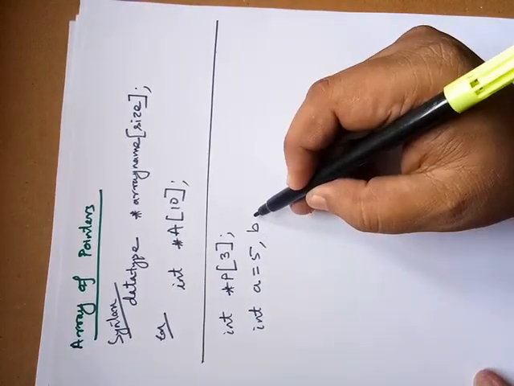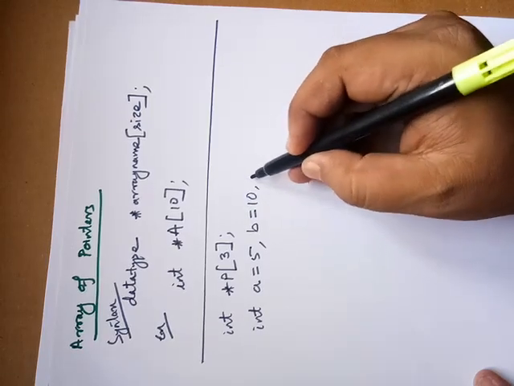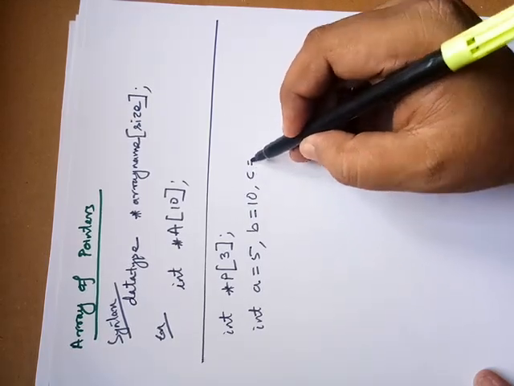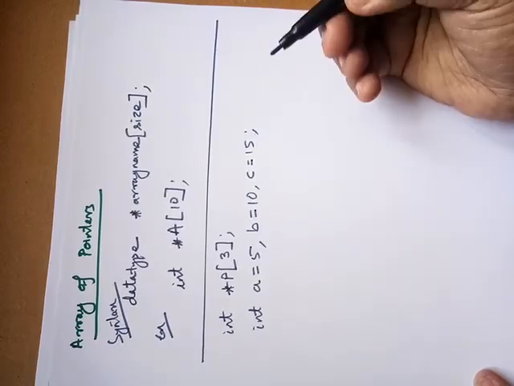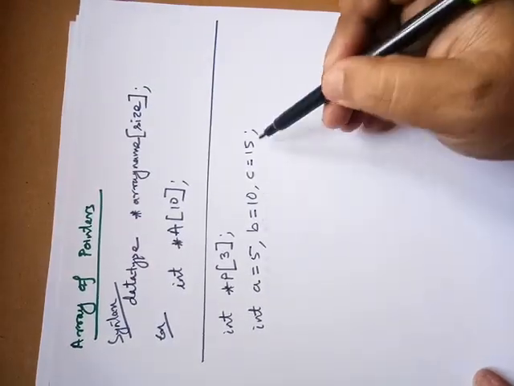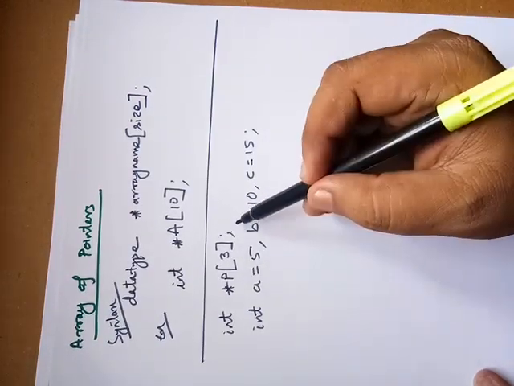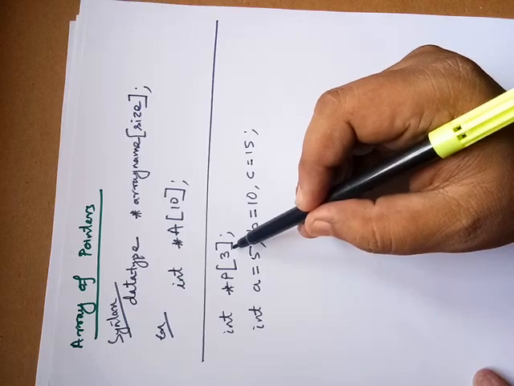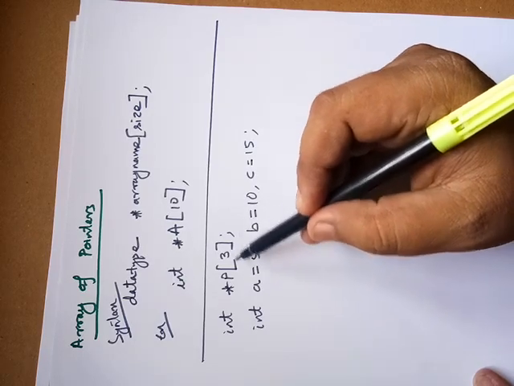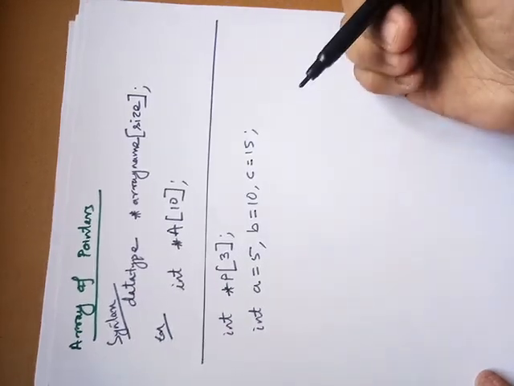In a single line I am writing b is equal to 10 and c is equal to 15 suppose. As you know, you have to assign the addresses of variables to the pointers. Here this is the array of pointers. That means there are three elements, and these three elements contain the address of these three variables.